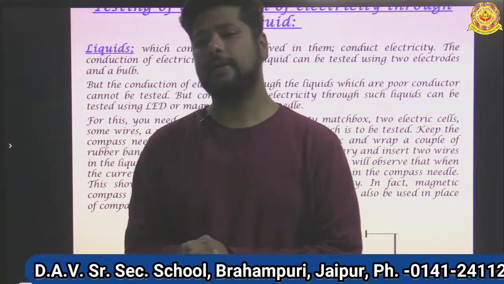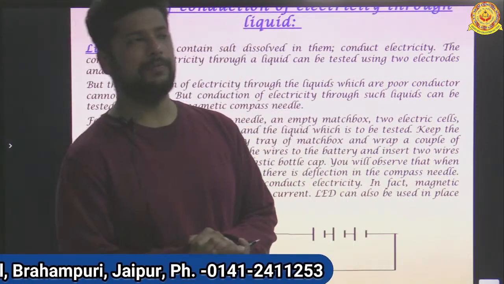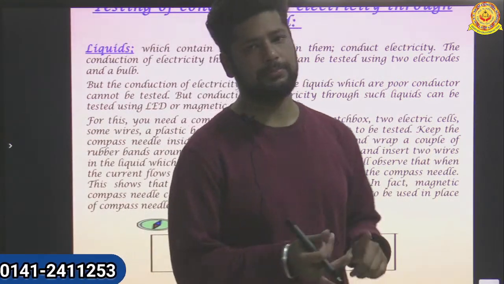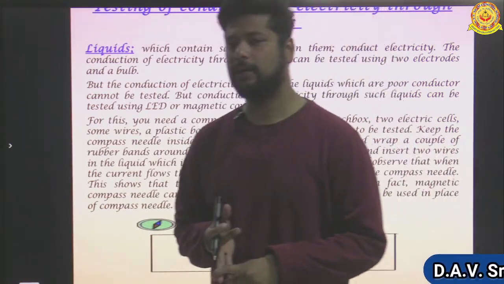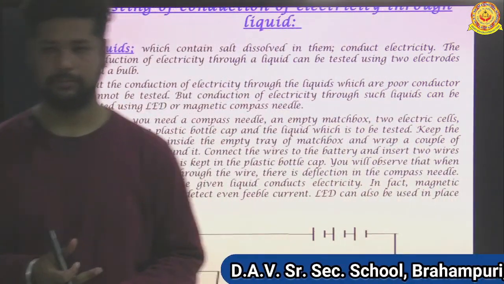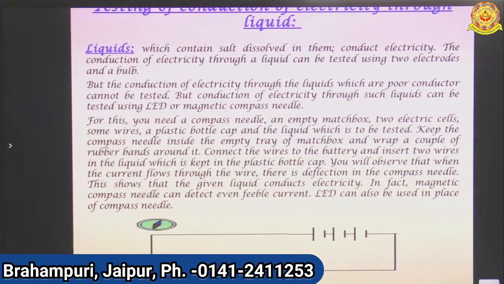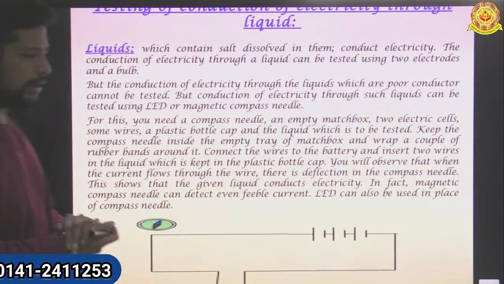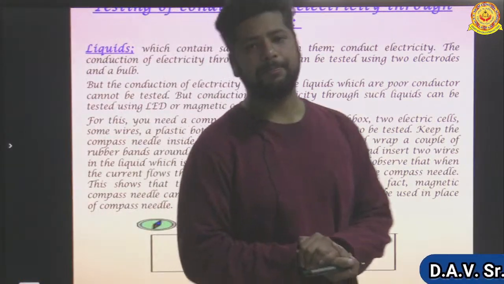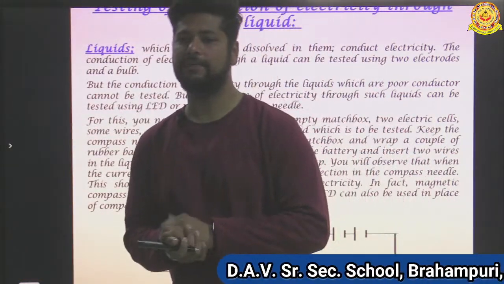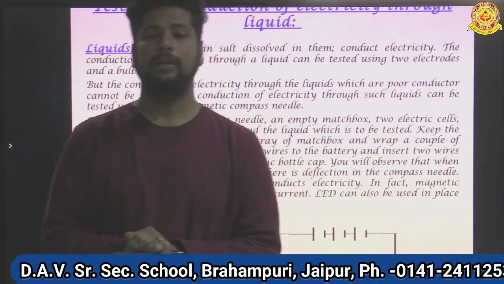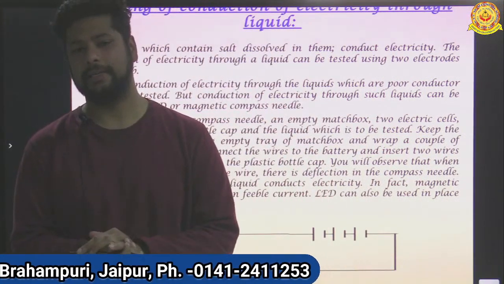If a liquid contains some ions, some salt solution, then it can conduct electricity.